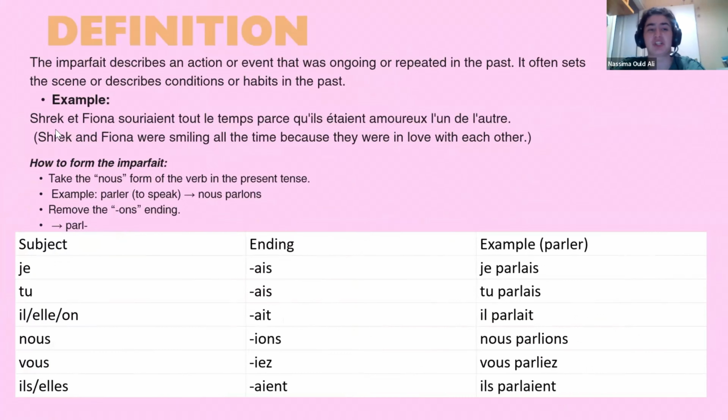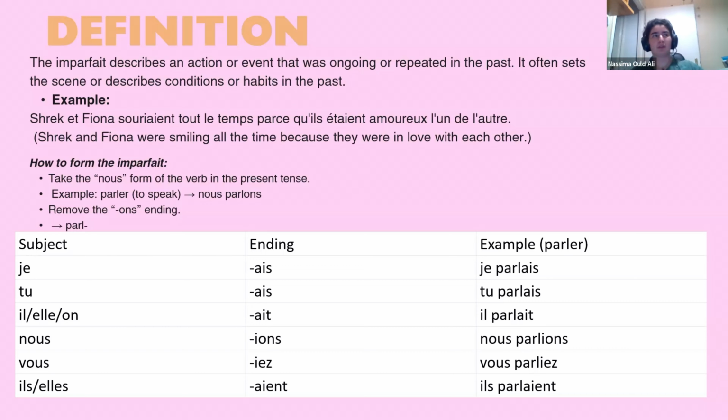For example, Shrek et Fiona souriaient tout le temps parce qu'ils étaient amoureux l'un de l'autre. Shrek and Fiona were smiling all the time because they were in love with each other. Okay? So how do we form the imperfect tense? And the week after next, we're going to see the difference between l'imparfait and passé composé. So it's very important to know how to conjugate both, okay?